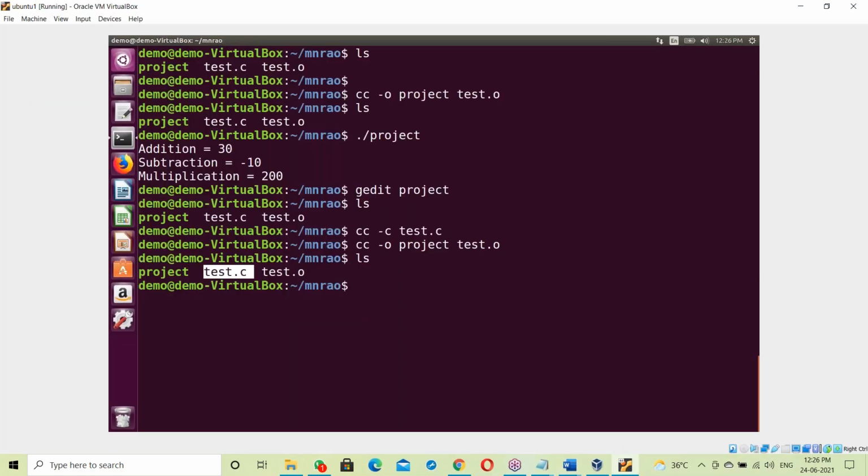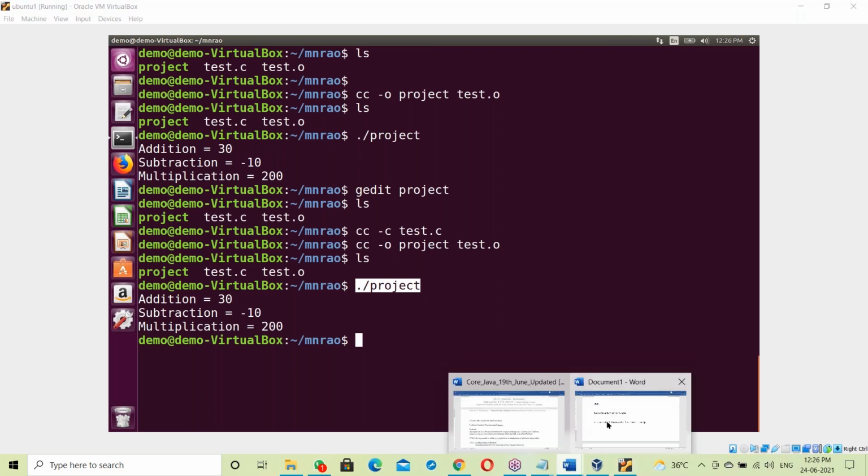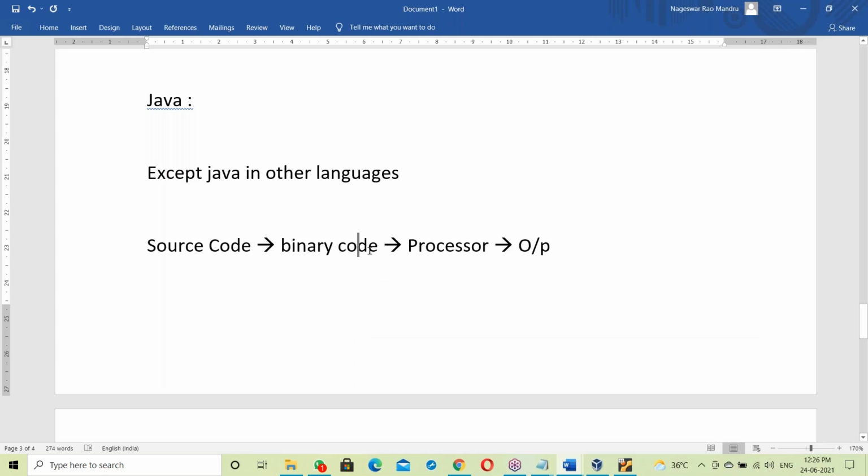Now I'm submitting that binary code program. When submitted, the OS takes your exe file and submits it to the processor. The processor will execute it and generate output. That's the case for everything except Java.